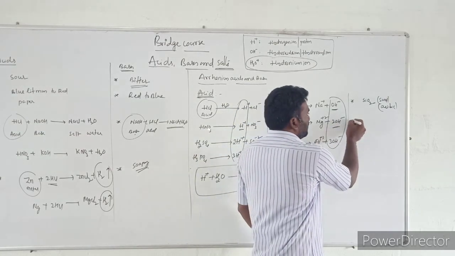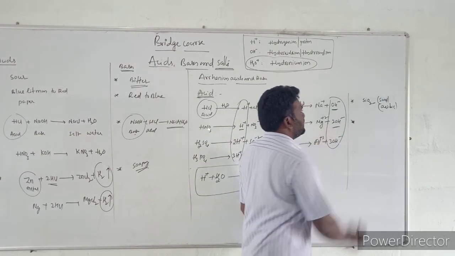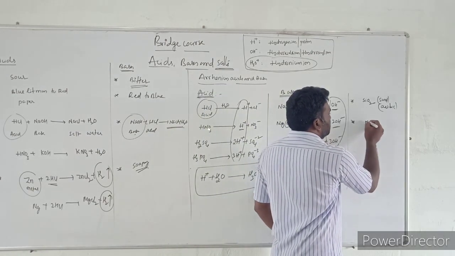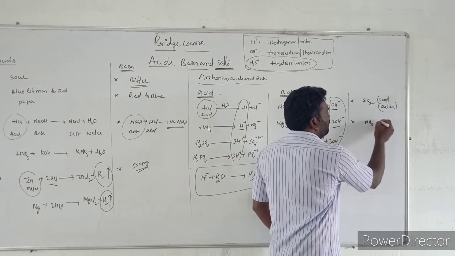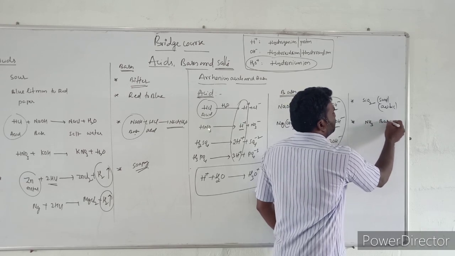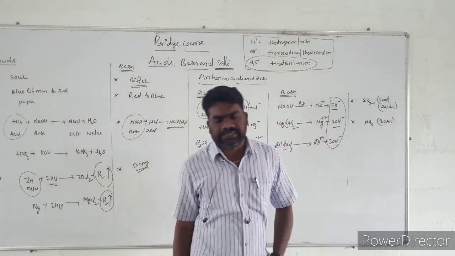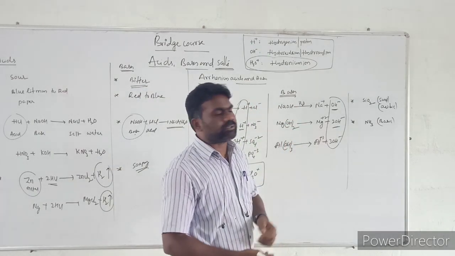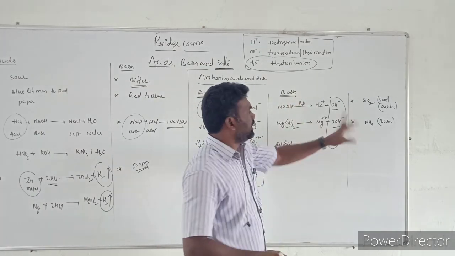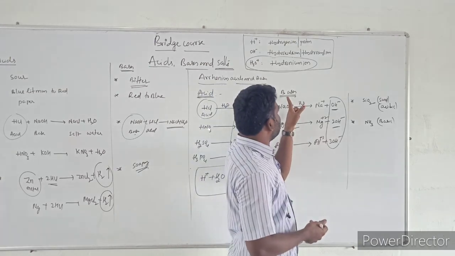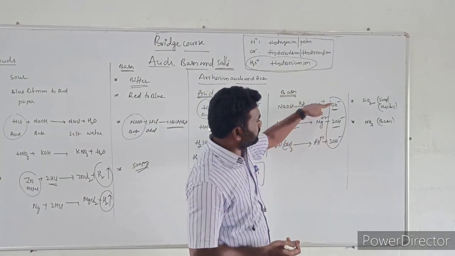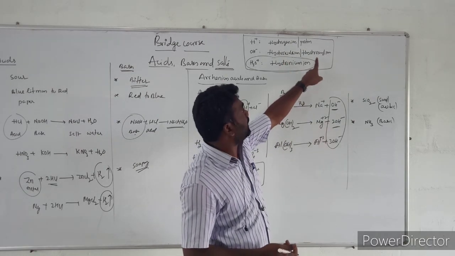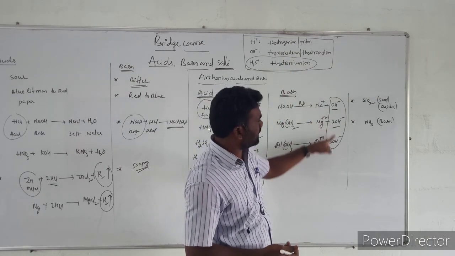The second important limitation of the Arrhenius acid-base theory is the basic nature of ammonia. Ammonia is a basic compound. But the Arrhenius theory does not explain the basic nature of ammonia, because according to Arrhenius, a base must liberate hydroxide or OH- ions.